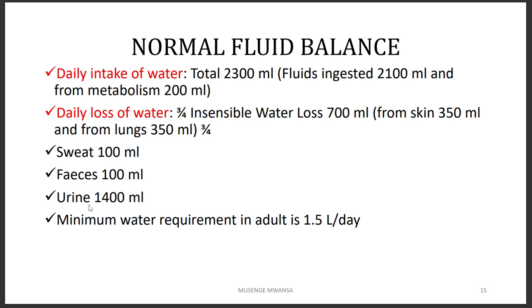In urine, we'll lose about 1.4 liters, which is 1,400 mils. So the minimum water requirement in adults is about 1.5 liters per day. Okay. So this is the daily intake, but this is the minimum requirement for survival. So if we get to have less than this inside the body, that might be a